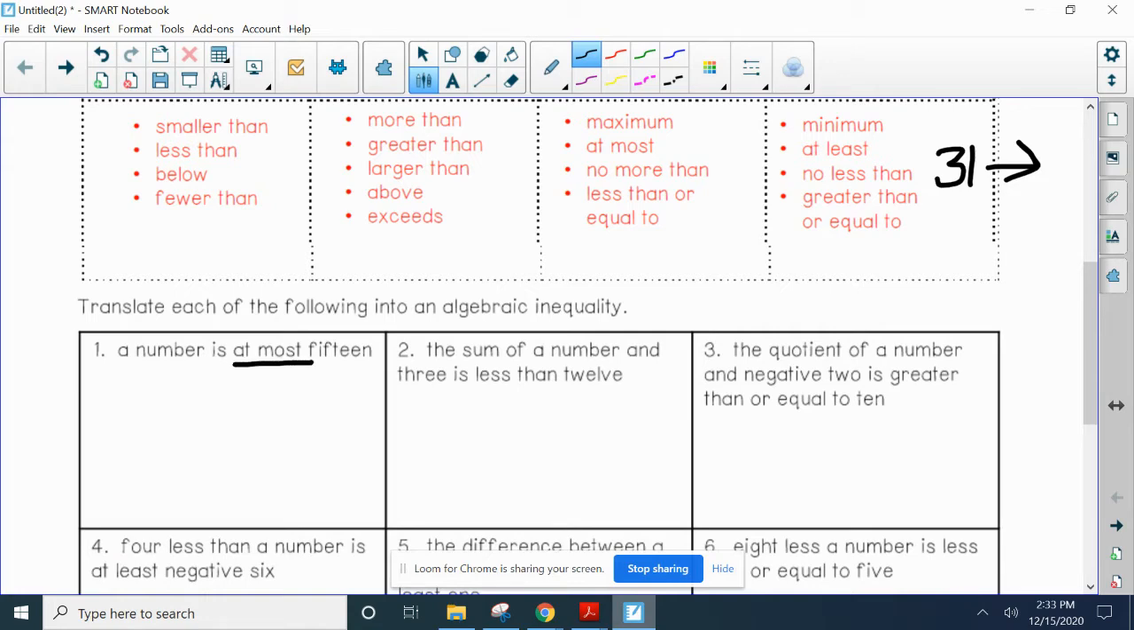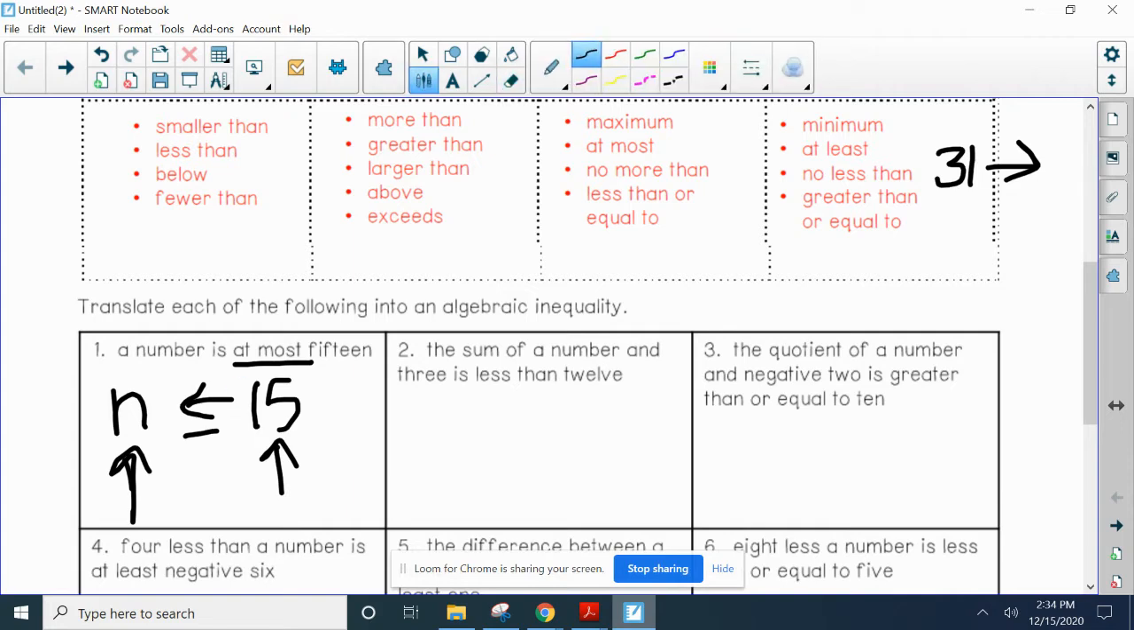So a number is at most 15. So is at most on our chart? Where do you see it? Less than or equal to. So what that says is this number can be 15, but 15 is the highest it can be, so it needs to be anything smaller than it.